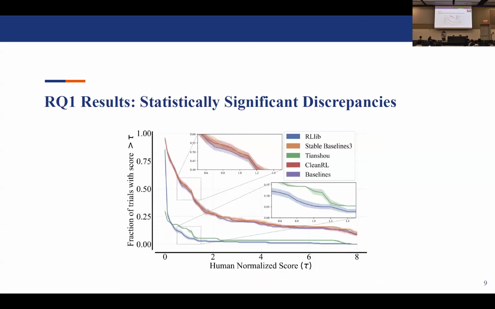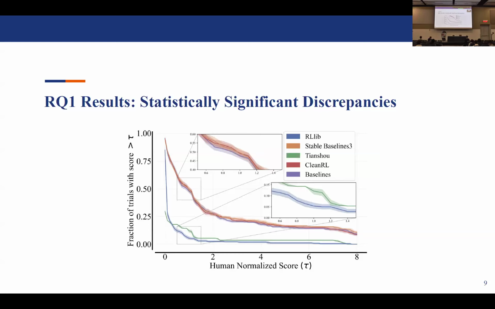So for the results of RQ1, we can actually see that there are statistically significant discrepancies. Again, we tested 5 PPO implementations across 56 Atari environments with 5 trials each. The x-axis represents the human normalized score, whereby if your score is more than 1, your agent is superhuman, and if your score is less than 1, your agent is subhuman. And the y-axis represents the fraction of trials with score more than the x-axis.